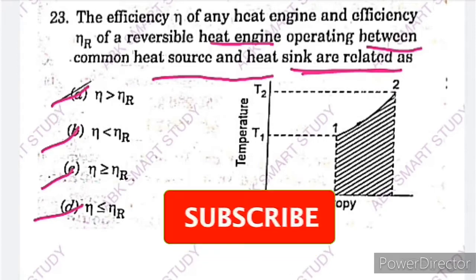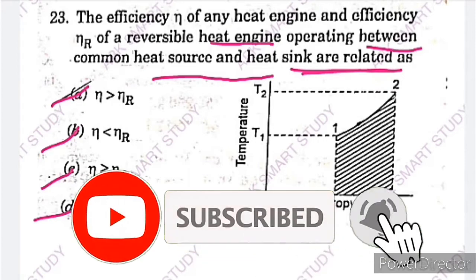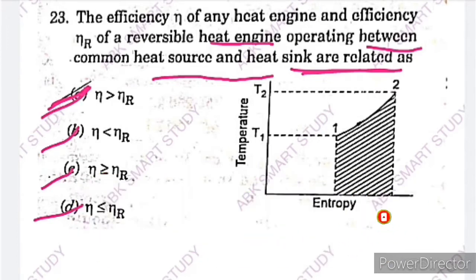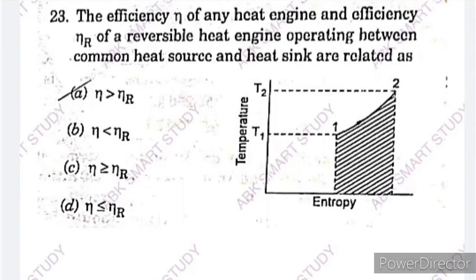So the efficiency of the reversible heat engine will be maximum. So the efficiency is maximum compared to the normal heat engine. The TS diagram of the heat engine is given, with process 1 to 2. So here the efficiency of a normal heat engine is less than or equal to the efficiency of a reversible heat engine. Next question.